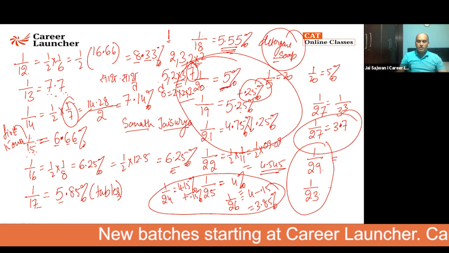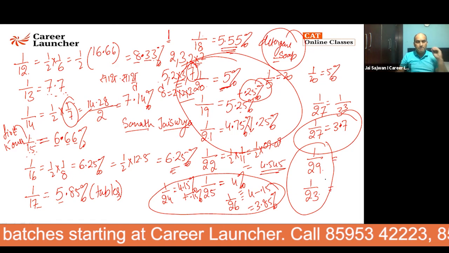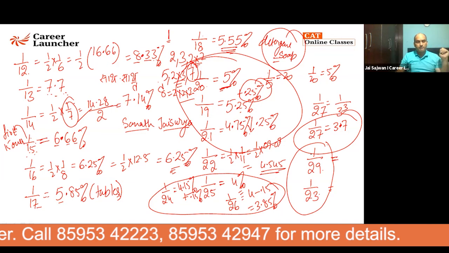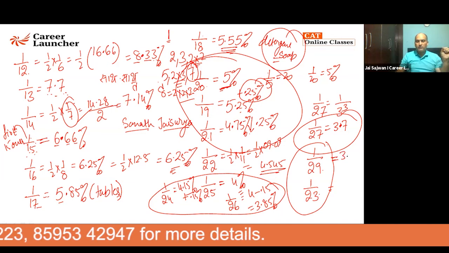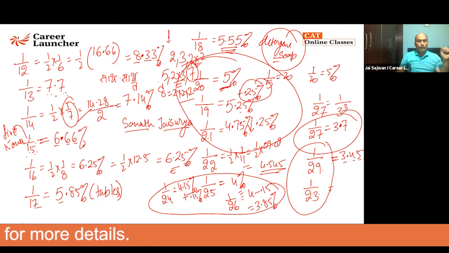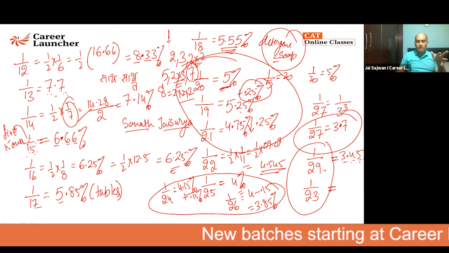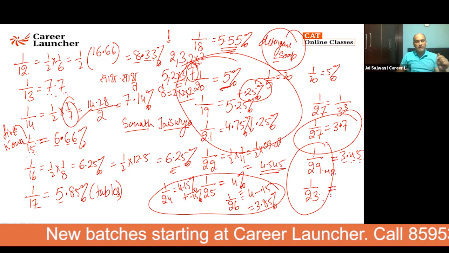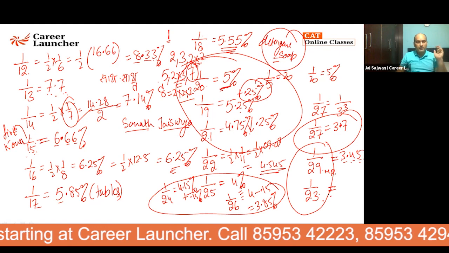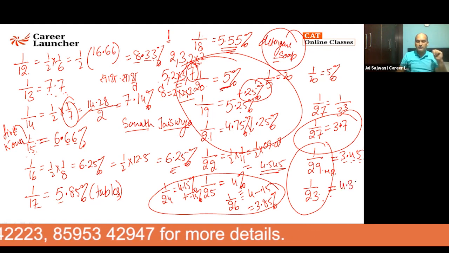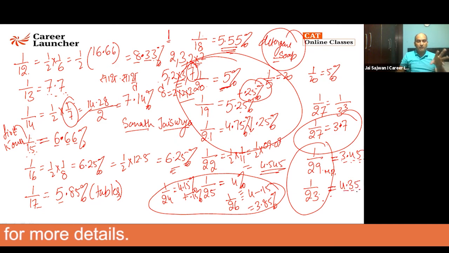We say there are special privileges for them. They are like the MP or MLA of your area. When they buy a car, special numbers are given to them. 1 by 29, they want 3 consecutive numbers, that is 3, 4, 5, starting with 3. 3 consecutive numbers starting with 3, 3, 4, 5 is 1 by 29. 1 by 23, this was an MP, so this is an MLA of the area. He said, I also want 3 numbers starting with 3. The RTO was baffled. So what he did is he said, okay, I can rearrange the number. It is 3 consecutive numbers starting from 3, but it is not 3, 4, 5, it is 4, 3, 5.